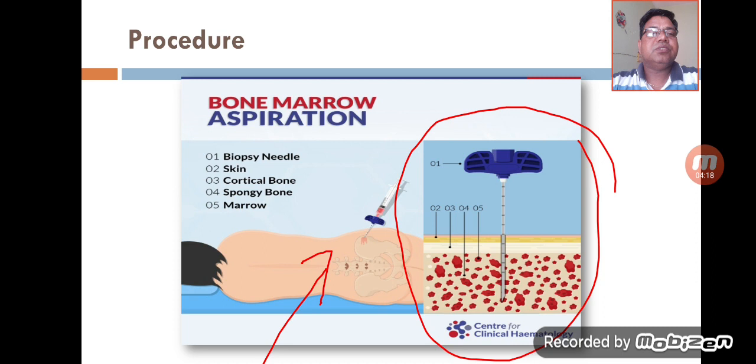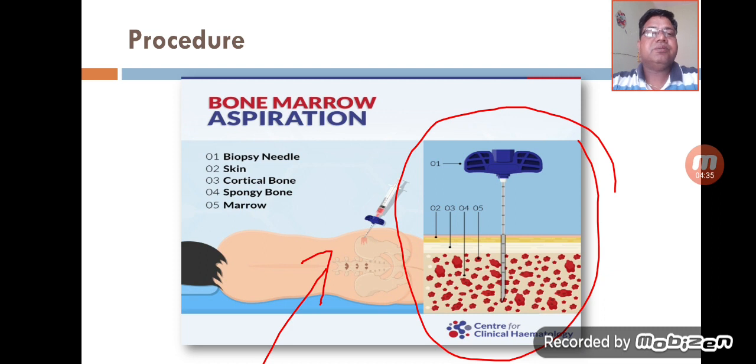If we go through the procedure, here you can see in the diagram. First of all, we have to select the bone marrow aspiration or biopsy needle, and then we have to select the site of aspiration.